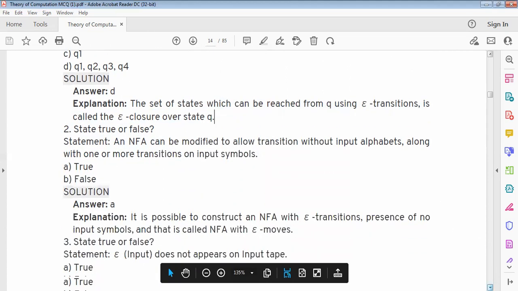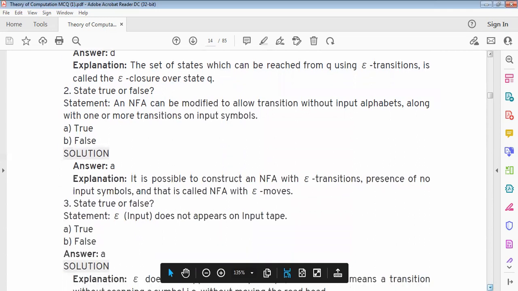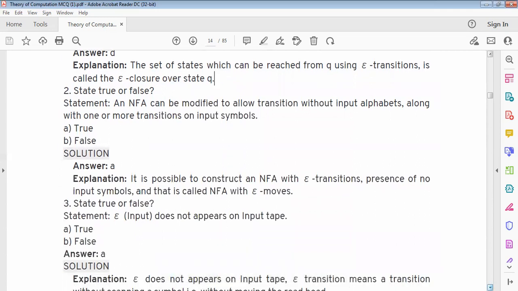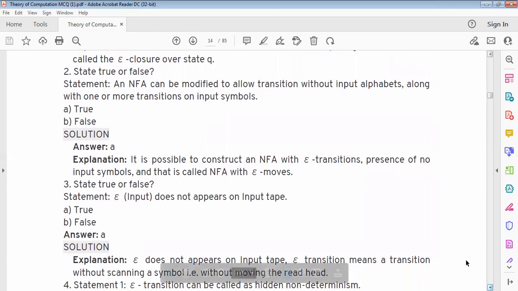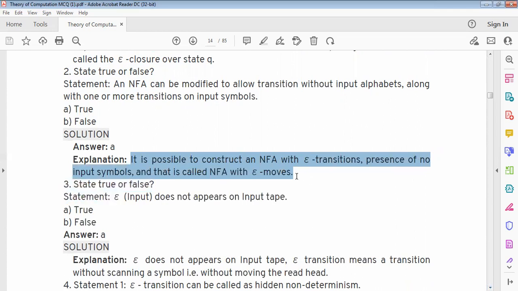State true or false. Statement: an NFA can be modified to allow transitions without input in tables, along with one or more transitions on input symbols. Answer is true. It is possible to construct an NFA with epsilon transitions, presence of no input symbol, and that is called NFA with epsilon moves.